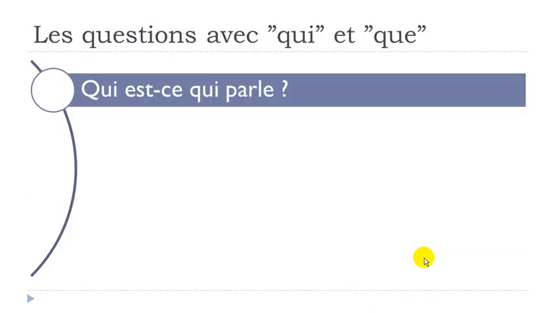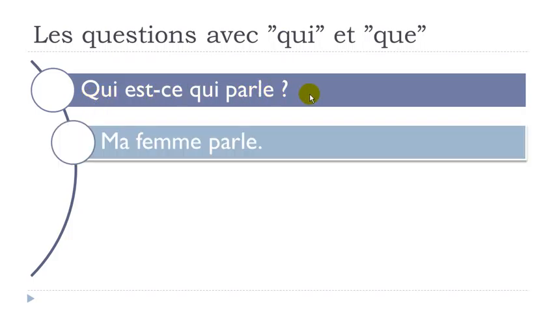So, let's see a few examples. The first one, qui est-ce qui parle? And then the answer could be, ma femme parle. My wife talks or is talking. Okay? So in that case, you can see that in the answer that you give here, it's ma femme parle. Okay? So it's the subject, ma femme parle.